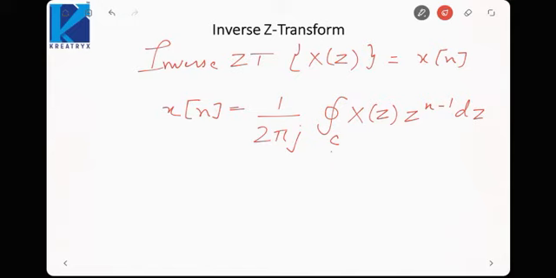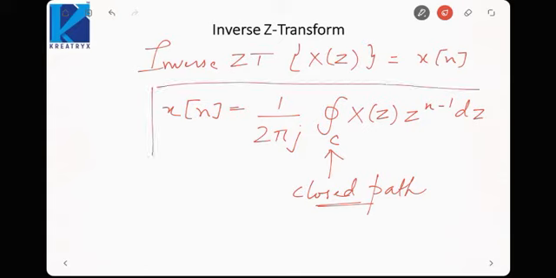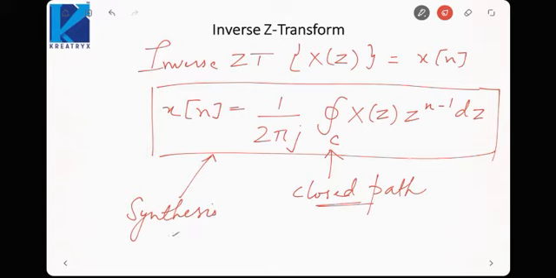This integral is over a closed path C, so it is a closed loop integral over a closed curve C. This will be my inverse Z transform, or we will say this will be my synthesis equation for the Z transform. This is how we can go from the time domain to the Z domain and vice versa by these two equations.